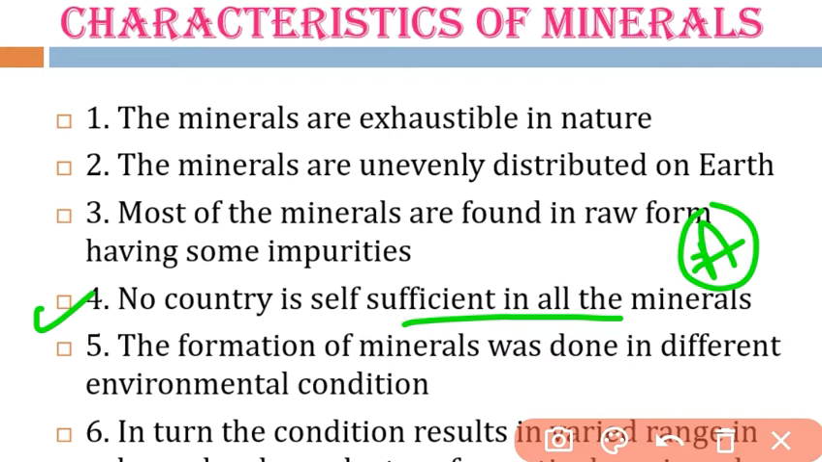Most of the minerals are found in raw form, having some impurities. So when the minerals are extracted from the ore, the impurities are washed away, and after that the minerals are obtained. Most of the minerals are found in raw form. They are unevenly distributed, and they are exhaustible in nature.